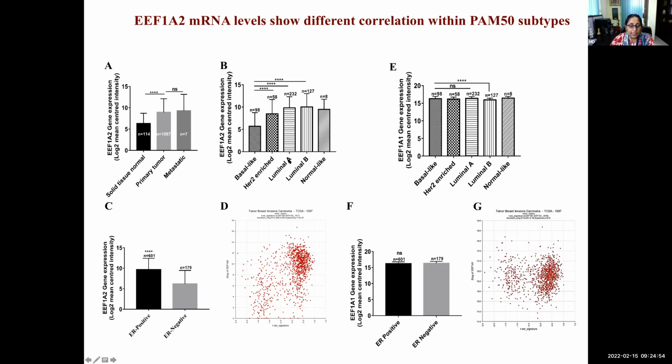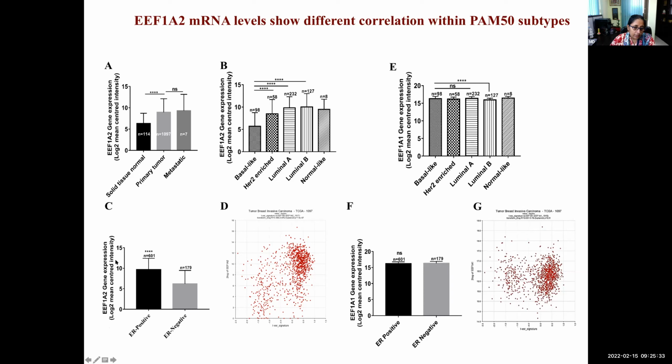When we divided the samples based upon their molecular subtypes, the PAM50 subtypes, we found that if you compare the 1A2 expression levels across these molecular subtypes, there was difference in certain cancer types. So this data is for 1A2. Just as control, to see how 1A1 was behaving, we checked for 1A1 also, but in 1A1 we did not find any difference across the subtypes. Especially here, there was no significant difference in luminal A versus basal type.